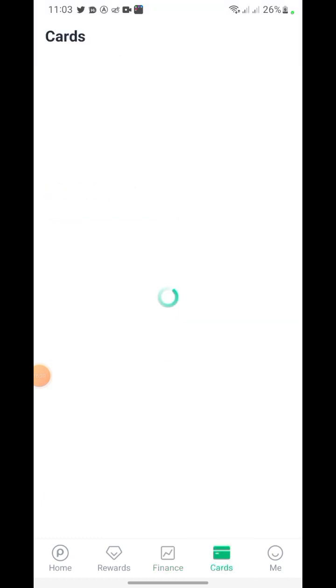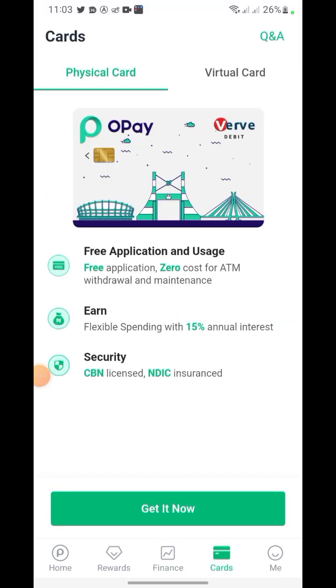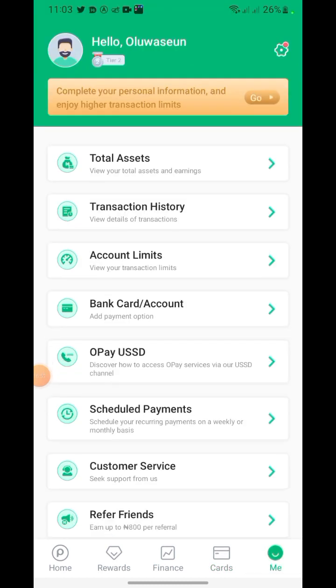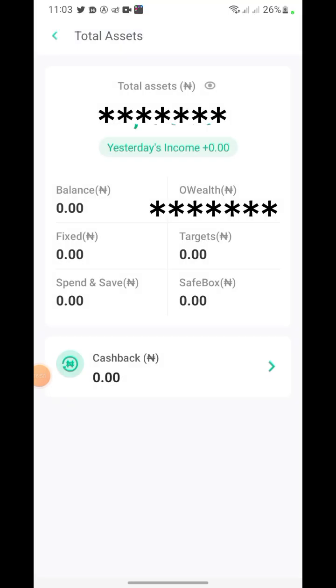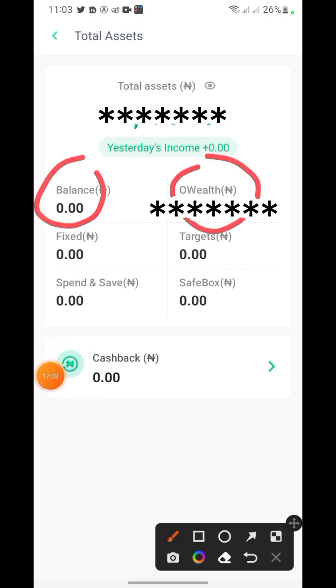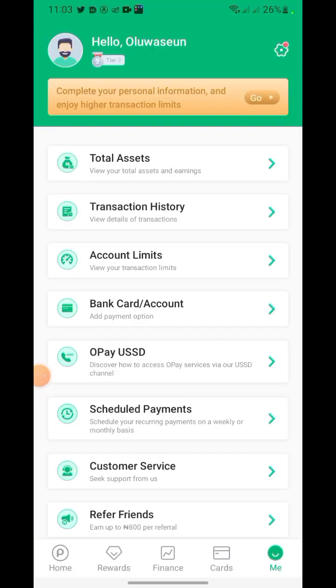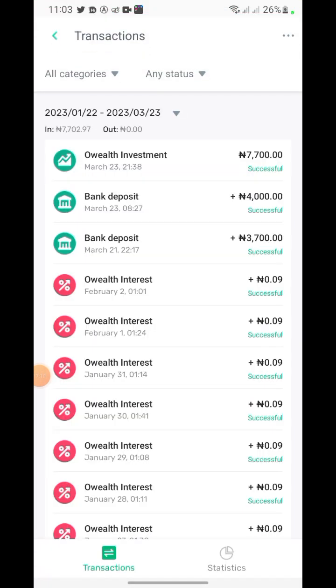All right, so let's go. Here, card, your physical card and your virtual card, you're going to get it here. So if you click on me, under me, you have a lot of things here. You can also complete your personal information if I want to do so. Total asset, you're going to see the amount you have in all the accounts: your balance, your wealth, your fixed, your target, your spend and save, your save. You're going to see your pay by, and if they have done any cashback, you're going to see that too. So this is how you get all of those things. Now your history, if you have done any transaction in the past, you're going to see it here. All right, so go back.